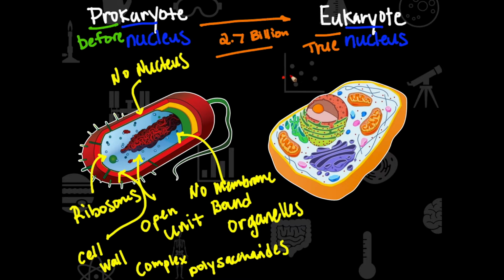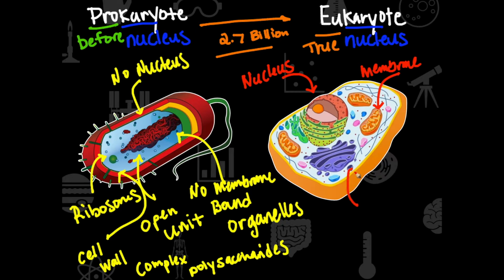Now, if we go through and look at this eukaryotic cell, we immediately see that there is a nucleus. And if we delve a little bit deeper, we can see all of these membrane-bound organelles. So we have mitochondria here. We have a membrane-bound organelle here. We have the lysosomes. We have the vesicles, endoplasmic reticulum. The nucleus is a membrane-bound organelle. So we can see the complexity in this cell.